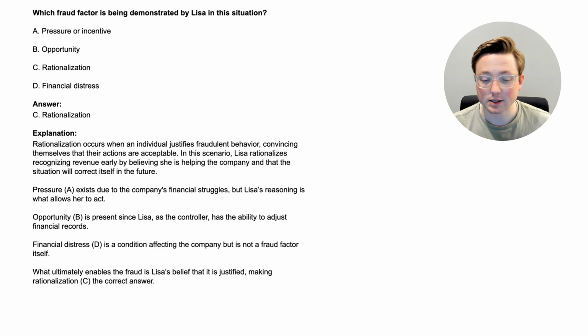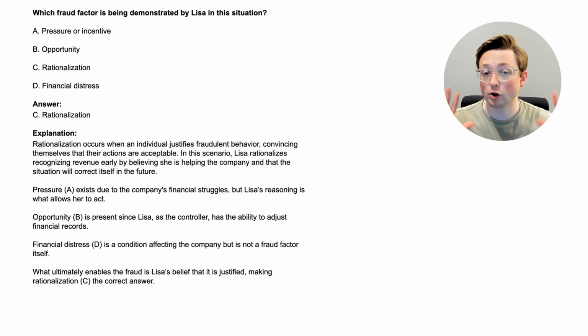And then financial distress, that was option D, is a condition affecting the company, but is not a fraud factor itself. There are 3 fraud factors, and we've talked about all of them now: rationalization, opportunity, and pressure or incentive. What ultimately enables the fraud is Lisa's belief that it is justified, making rationalization the correct answer. Again, there is pressure, there is opportunity, but what is Lisa doing? She is rationalizing the fraud.